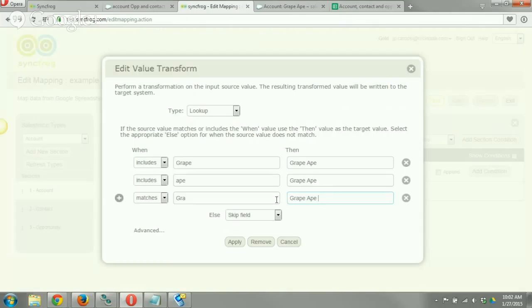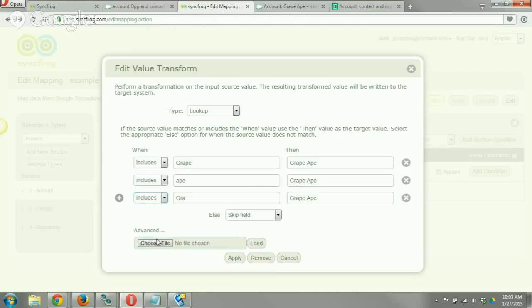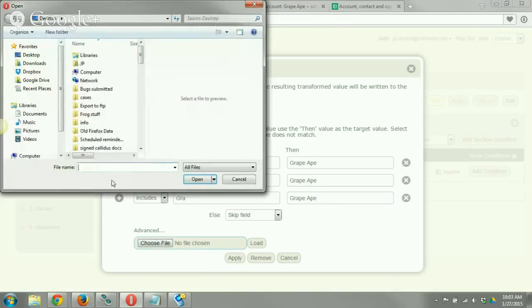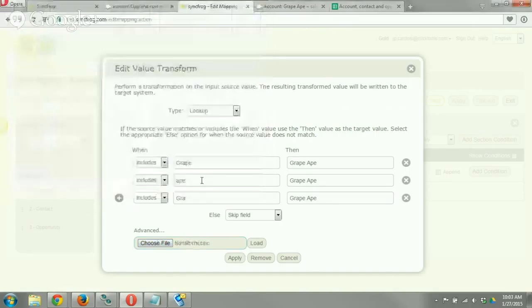And that will do a transform for us. Now we can do includes or exactly matches. Now you're thinking, okay, that's a lot of typing, or I have a set list I want to use. Well, click on this little advanced button here, choose your file, and this would be a CSV file. So I have a transform CSV file prepared, and if I click on load,